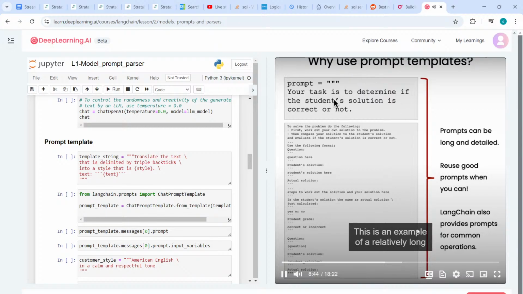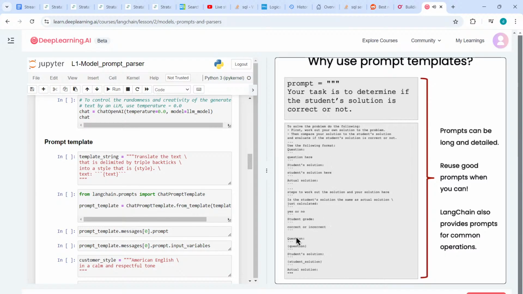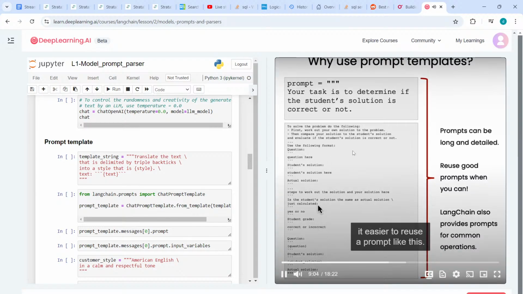This is an example of a relatively long prompt to grade a student's submission for an online learning application. And a prompt like this can be quite long, in which you can ask the LLM to first solve the problem, and then have the output in a certain format. And wrapping this in a Langchain prompt makes it easier to reuse a prompt like this.